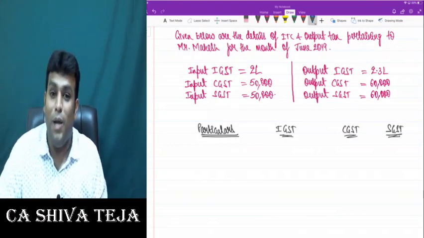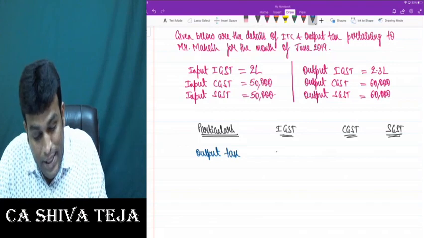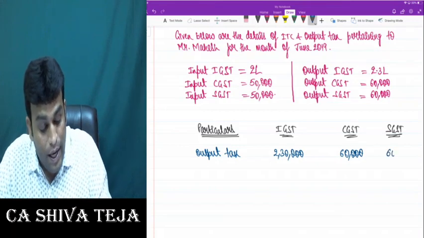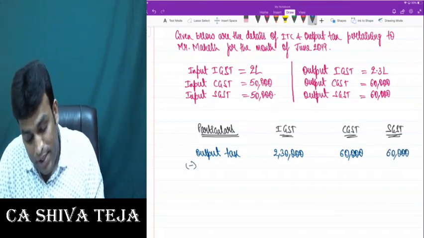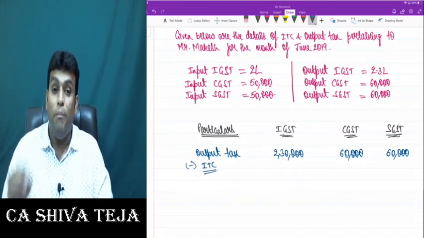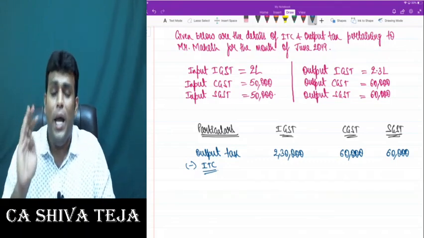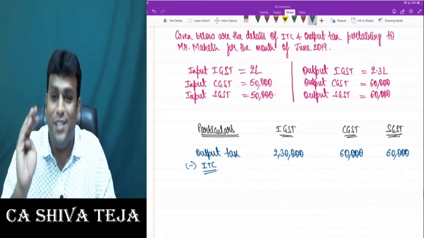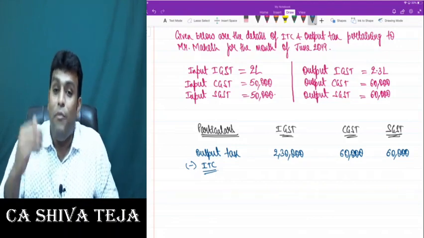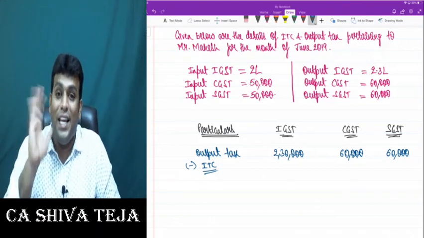And when I start solving the problem, particulars, what will I calculate, my dear friends? Output tax, what is the figure of my IGST? 2,30,000. CGST 60,000. SGST 60,000. Come on, my dear friends. When I reduce my input tax credit, what is the first thing I'll reduce? Before you start utilizing CGST, SGST credit, I clearly told you, first completely utilize IGST credit. I repeat one more time. Before you start utilizing CGST, SGST credit, first completely utilize IGST credits.